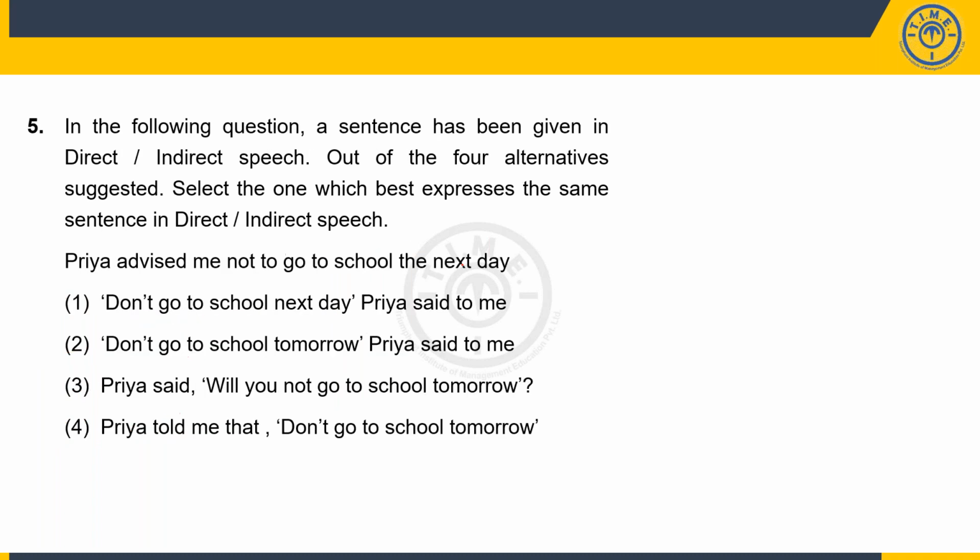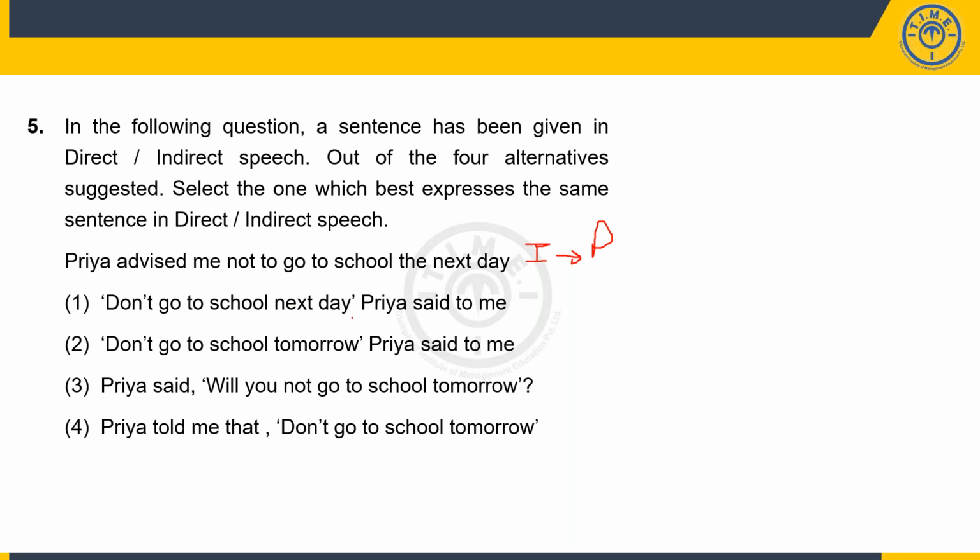All right, friends. Now let's try the fifth question. Priya advised me not to go to school the next day. So now this is an indirect speech. So now I have to do the reverse. I have to convert indirect to direct. So Priya advised me not to go to school the next day. Don't go to school next day, Priya said to me.